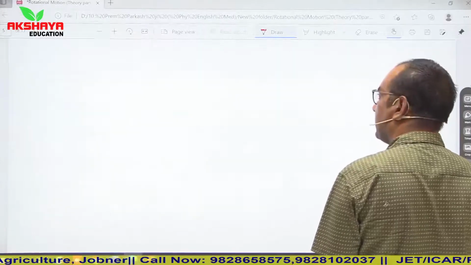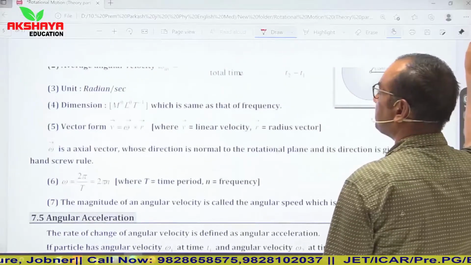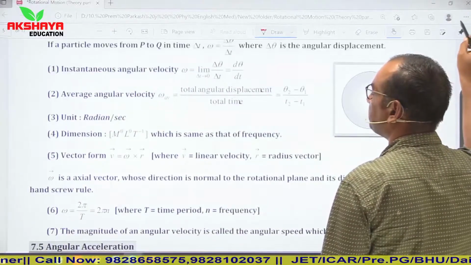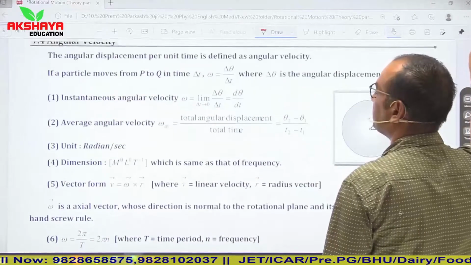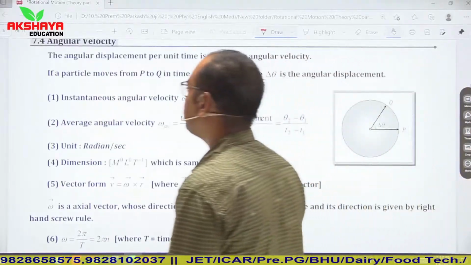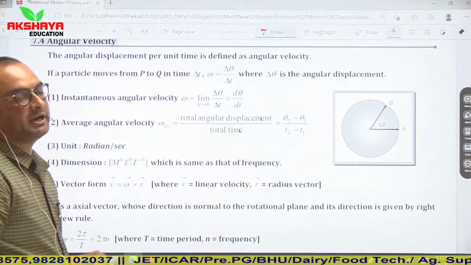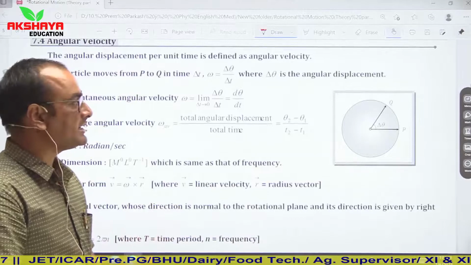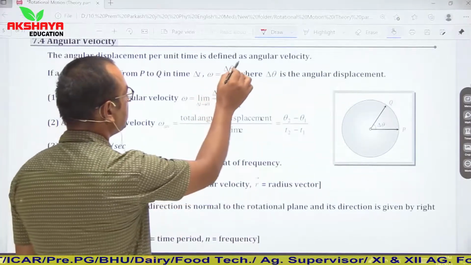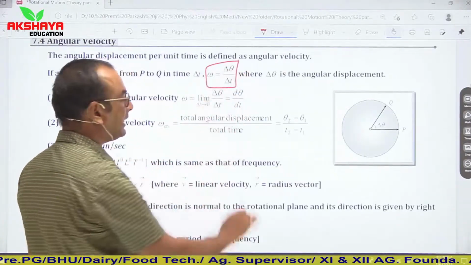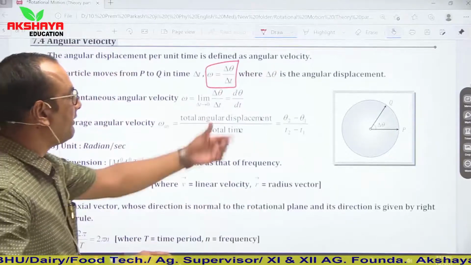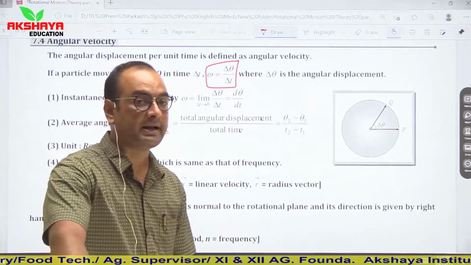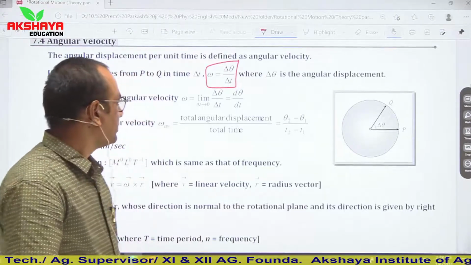Now let us talk about angular velocity. Angular velocity is simply defined as the rate of change of angular displacement with respect to time. It is defined by omega is equal to del theta upon del t, where del theta is angular displacement and del t is the time period.